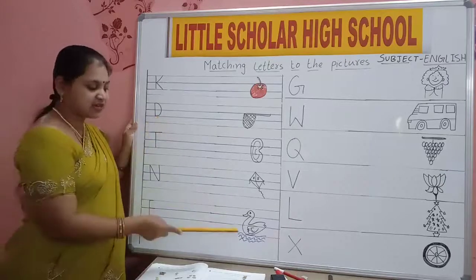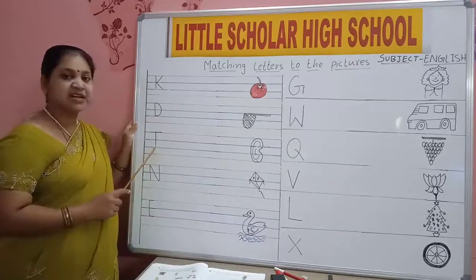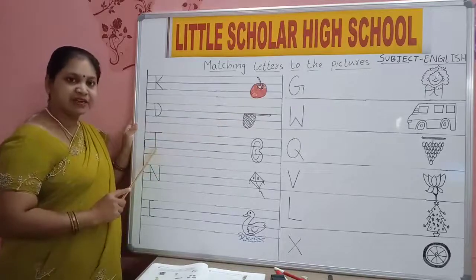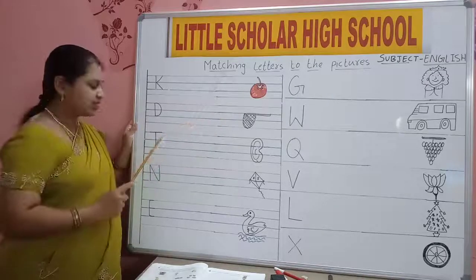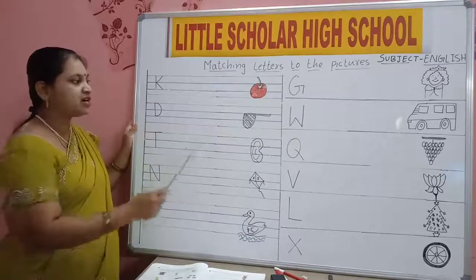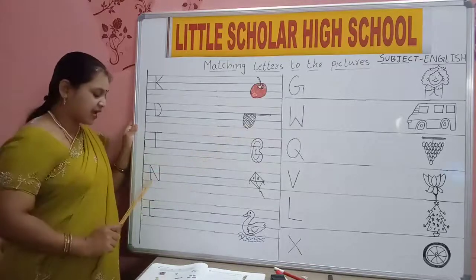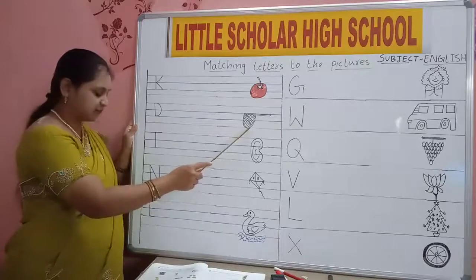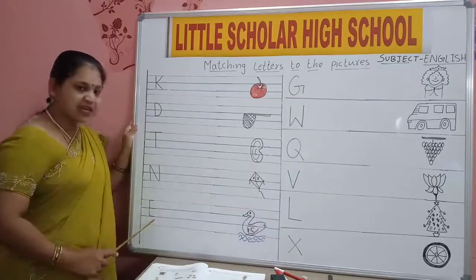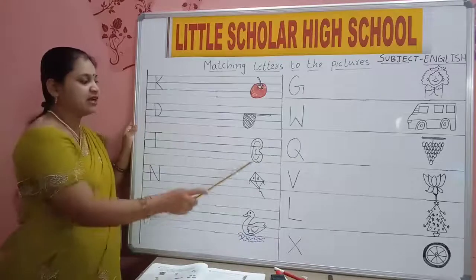Which letter is this? T. T for tomato. N for net. E for ear.